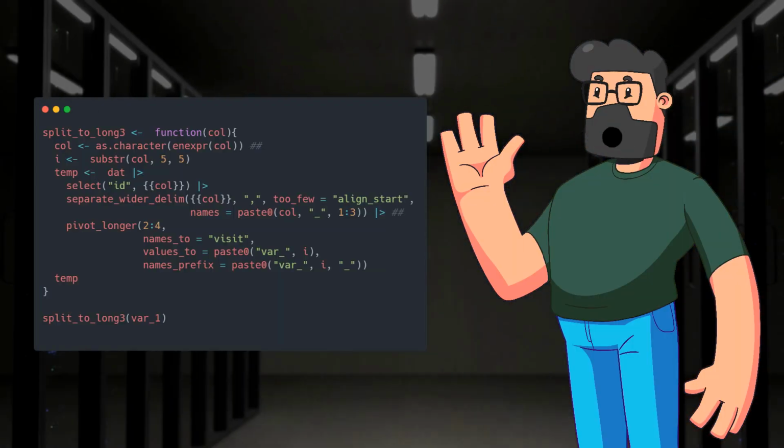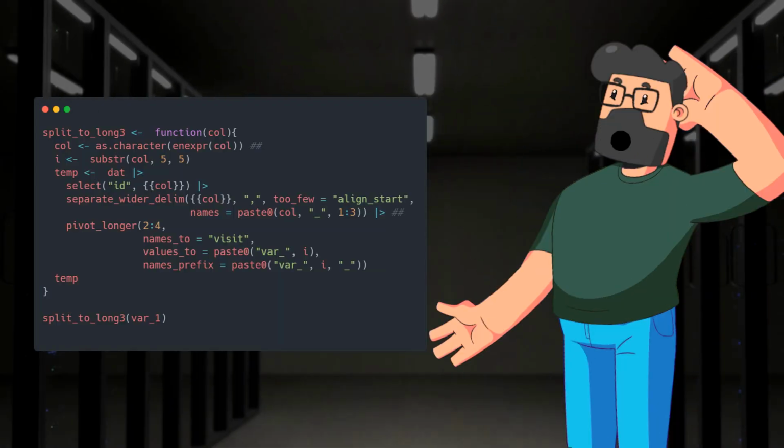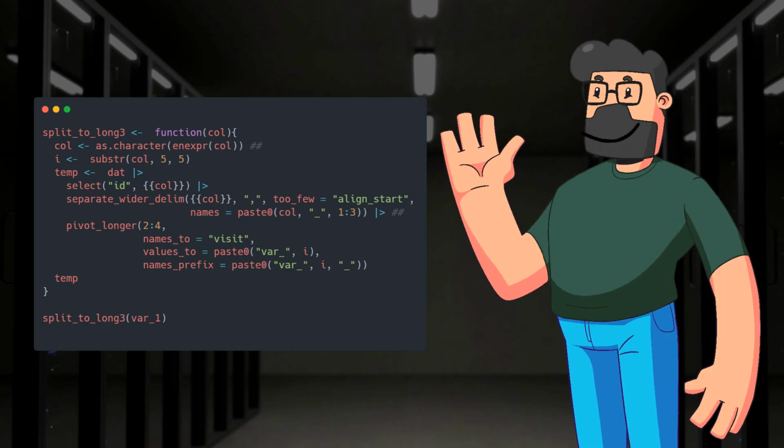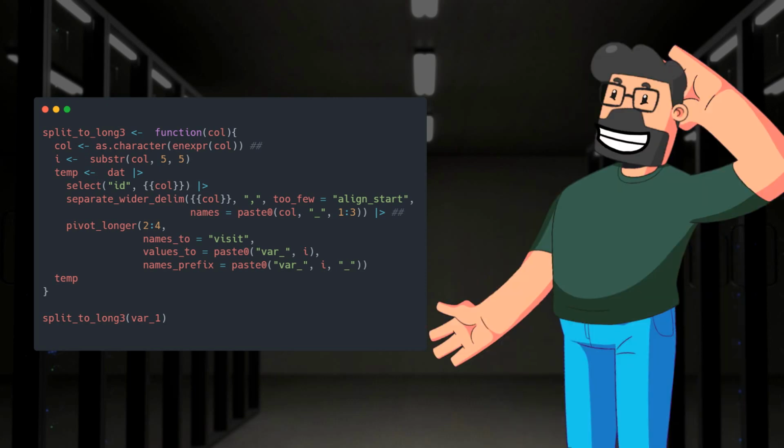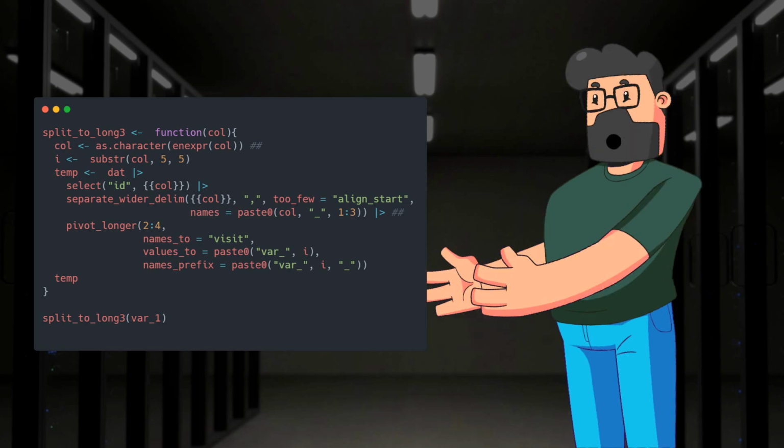Building on the previous improvement, our expert further refines the code to enhance its efficiency. The revised function, split_to_long3, incorporates the necessary modifications to handle the argument effectively. By converting the argument to a character and adjusting the code to accommodate this change, the function now runs smoothly